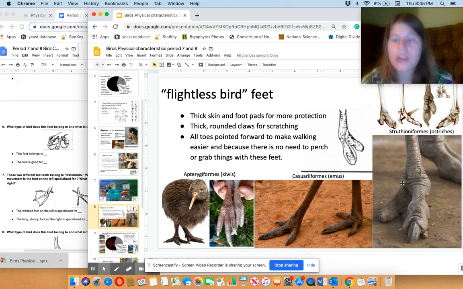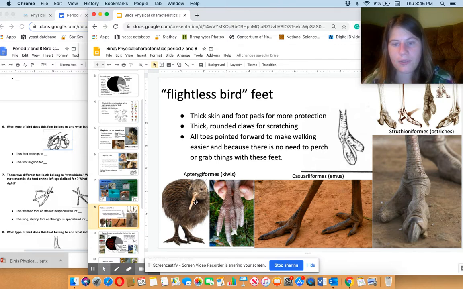So, note, this foot has 2 toes. Every single other bird species has 3 or 4 toes, except for the ostriches. Ostriches have 2. Even though ostriches and emus look really, really similar, their feet are incredibly different, but have the same job. Pretty neat. Emus and kiwis are closer related evolutionarily, but live in much different environments, but have really similar feet. Kiwis are also adorable.